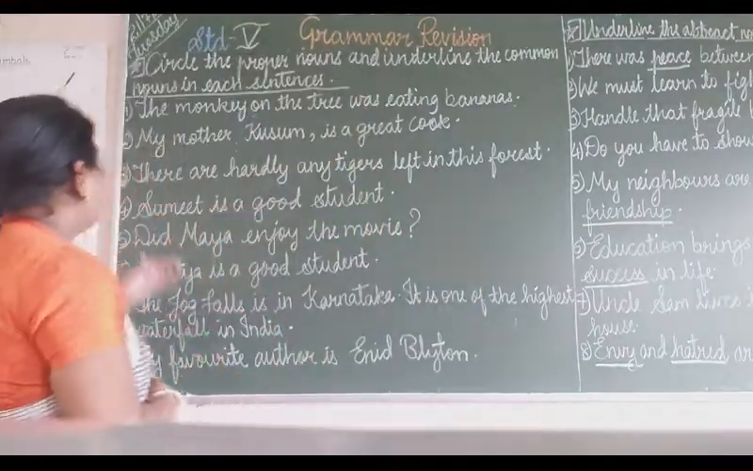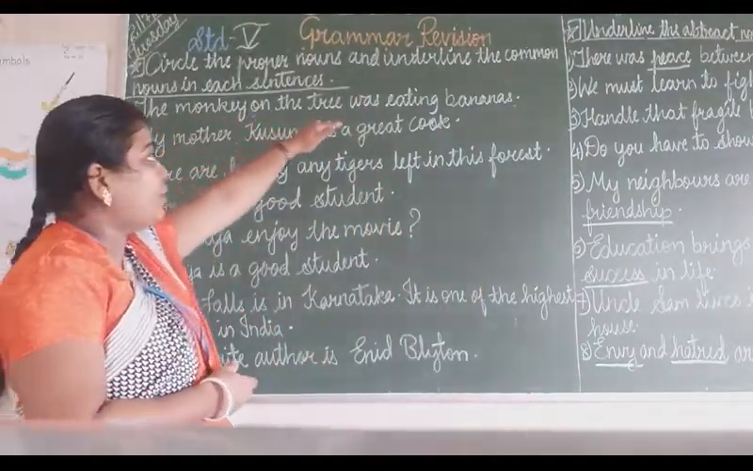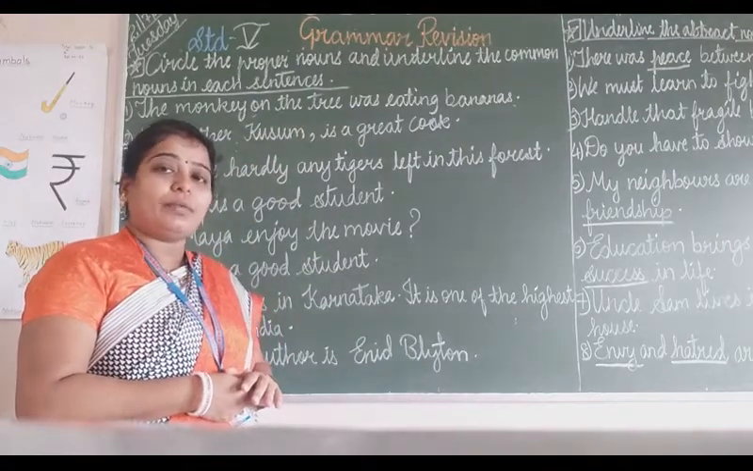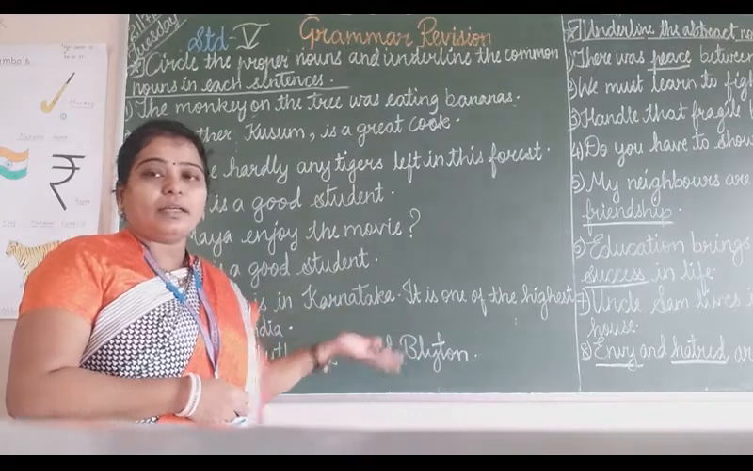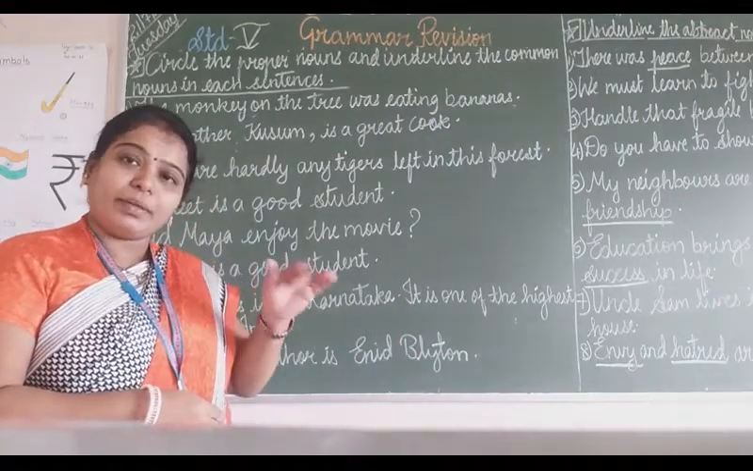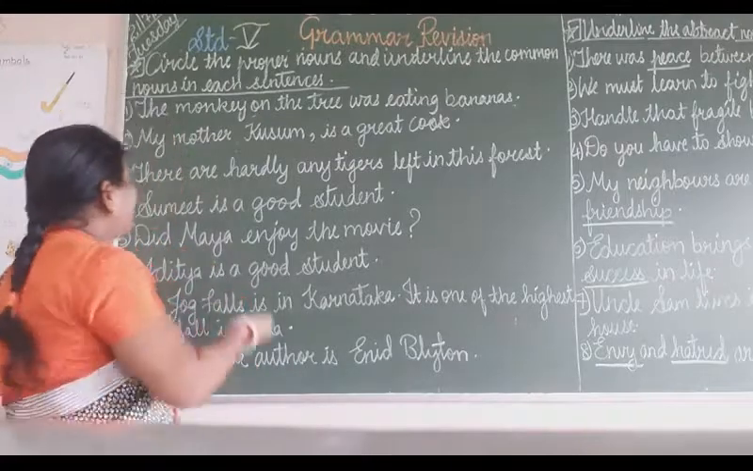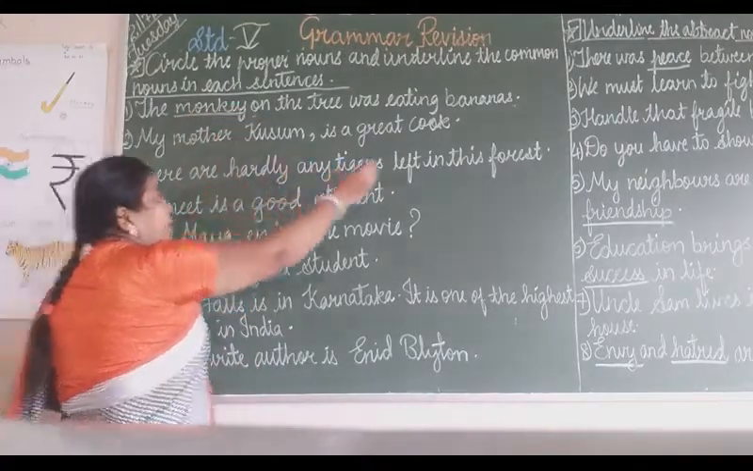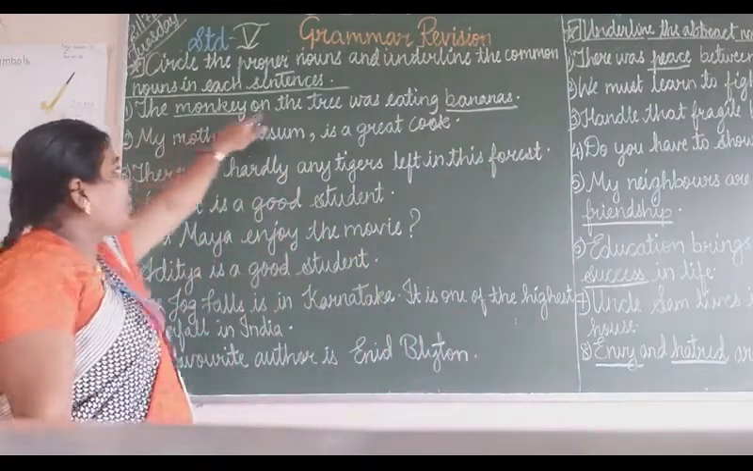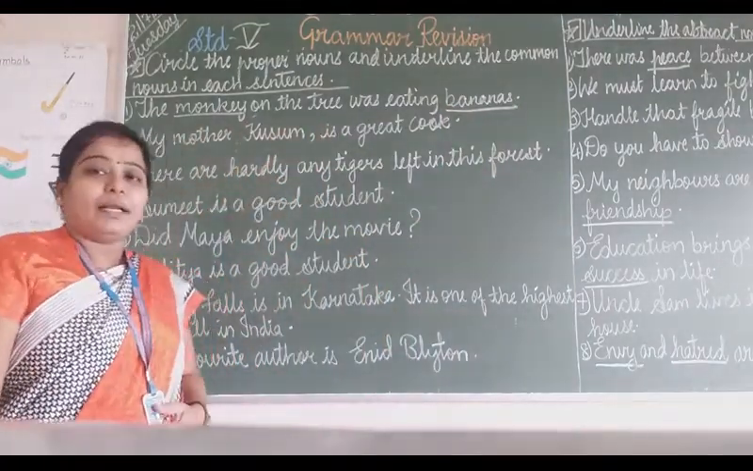So see here. The monkey on the tree was eating bananas. Whenever we see a monkey, we call them a monkey only. Wherever we go, we see different monkeys, but we call them monkey only, we don't call them by any other name, we call them monkey. So monkey is a common noun and bananas is also a common noun in this sentence.